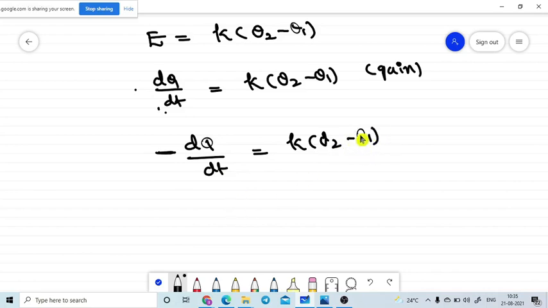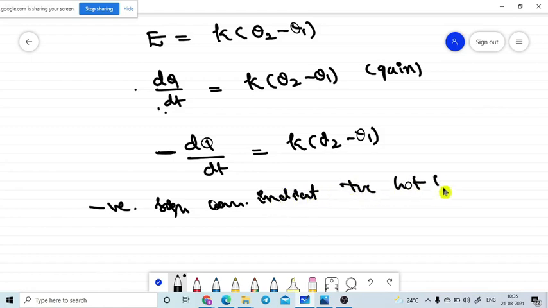So what is the condition here? The negative sign indicates that the hot body is losing its energy.